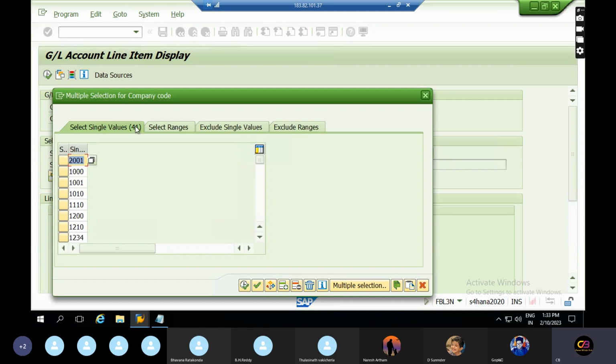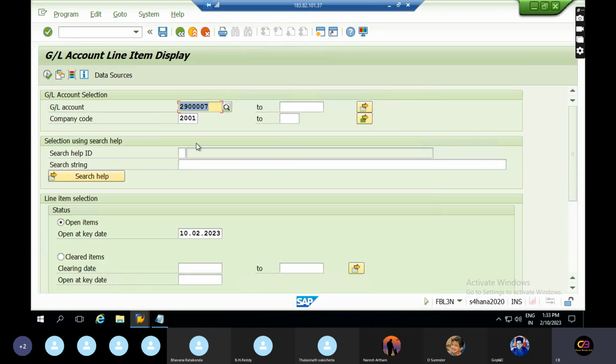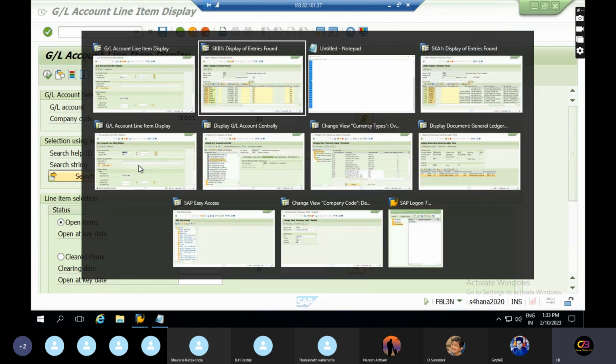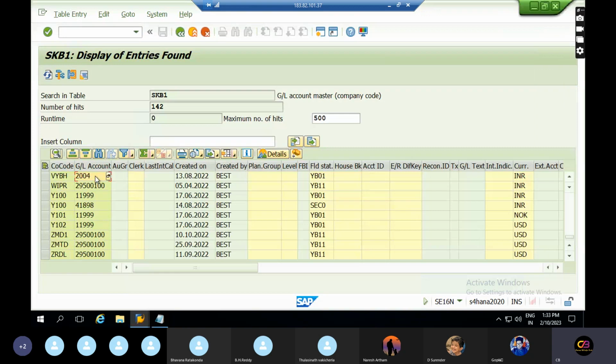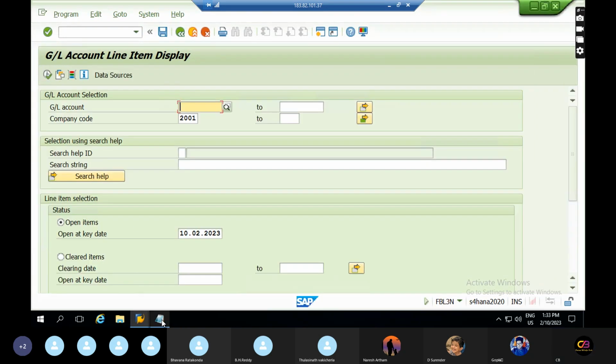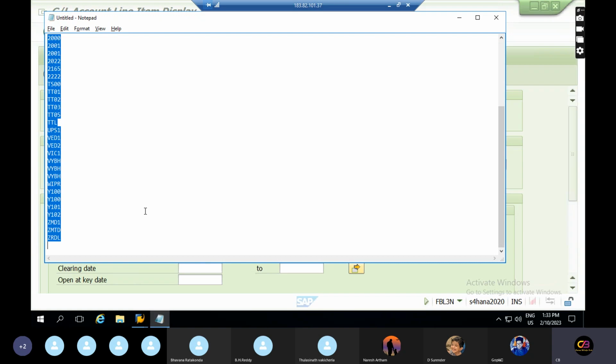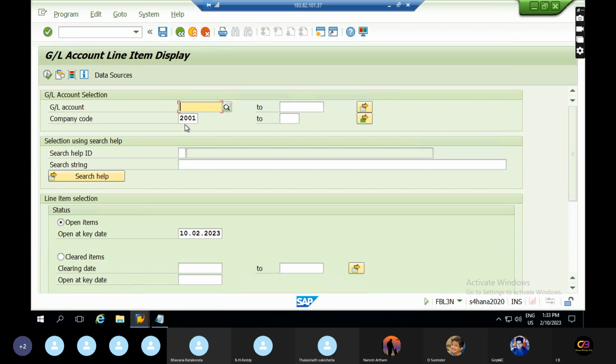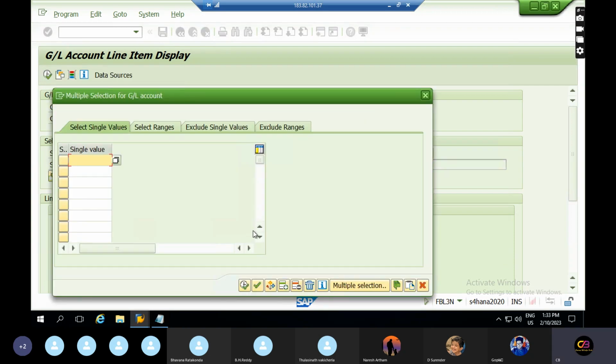Good. Almost 41 company codes are linked with these GL accounts. All zero balance. Okay, 80.